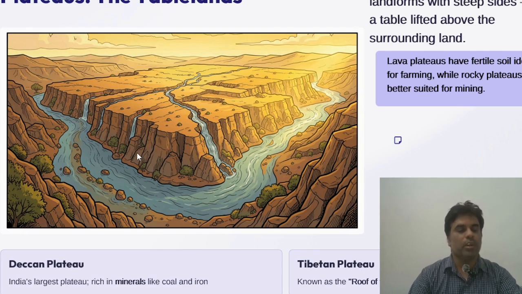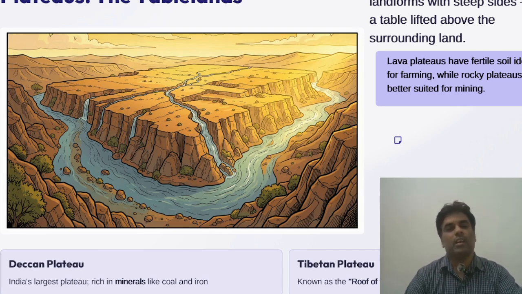The Deccan Plateau is India's largest plateau, rich in minerals like coal and iron. And the Tibetan Plateau, known as the roof of the world, is the highest plateau on earth. Plateaus are also home to many spectacular waterfalls. The Victoria Falls on the Zambezi River in Africa, the Hundru Falls on the Subarnarekha River in the Chota Nagpur Plateau, and the Jog Falls on the Sharavati River in the Western Ghats are a few such waterfalls. The Nohkalikai Falls drop down 340 meters from the Cherrapunji Plateau in Meghalaya.